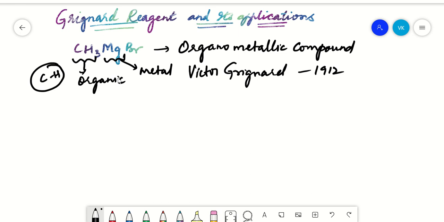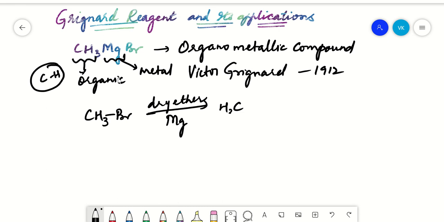Now, how will you synthesize this? How will you prepare your Grignard reagent? Let us take an alkyl halide, methyl bromide, in the presence of dry ether. Dry ether should be there. In the presence of dry ether and magnesium, you will get your alkyl magnesium halide, methyl magnesium halide.